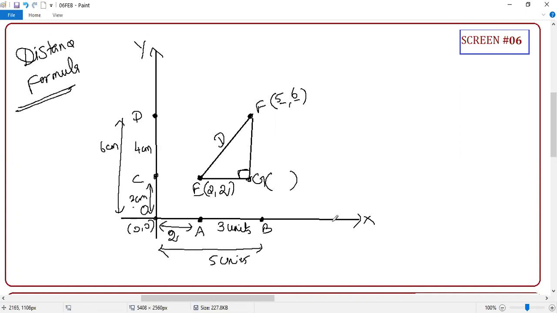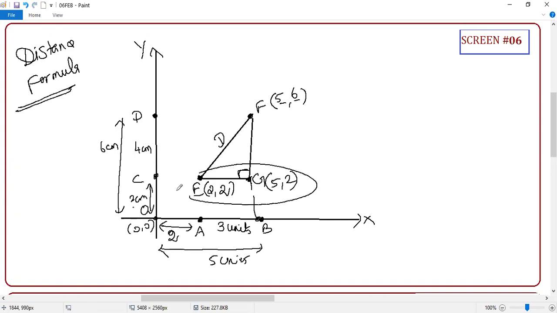What is G here? Okay, this point is here. Anyone can tell me what is G? 5, 2. Correct or not? And you see here, the magic is here, student.